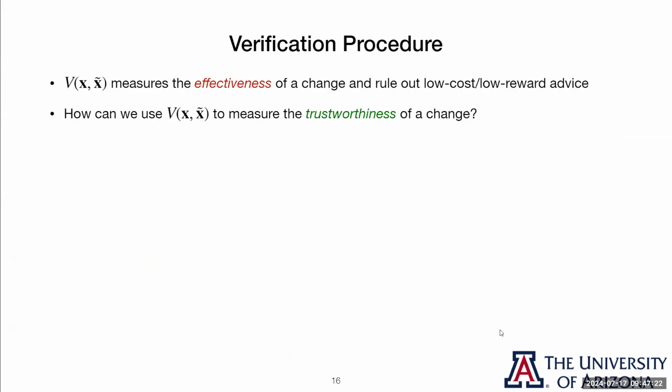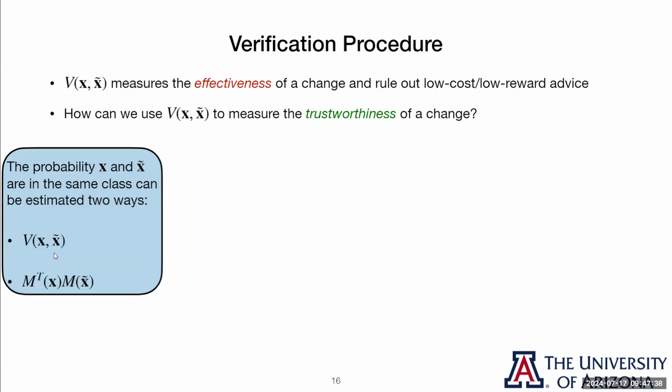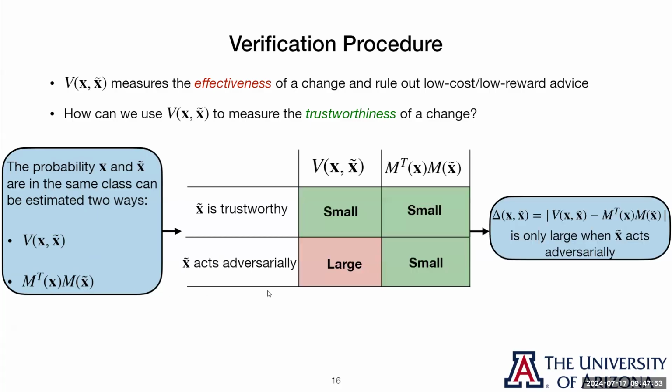The verifier predicts how likely things are to be in the same class, but we don't want to rule out things just because they're likely to be in the same class, because that would rule out low cost, low reward advice. Instead, we notice that this probability that two things are in the same class can be estimated two ways. One with V, and also by taking the inner product between our estimation of the classes of X and our estimation of the classes of X tilde.